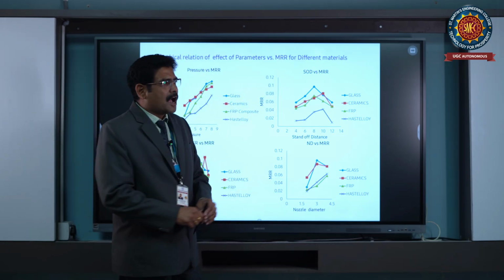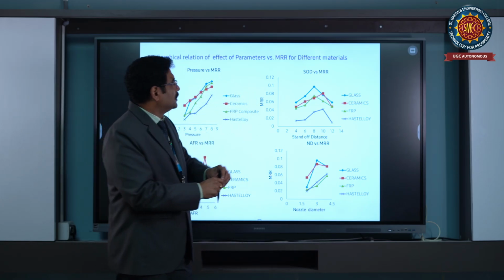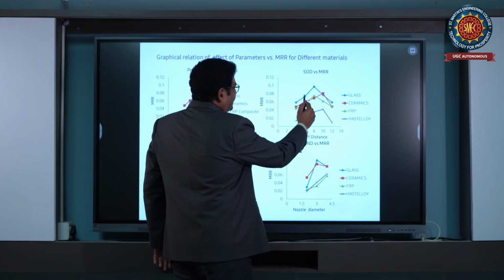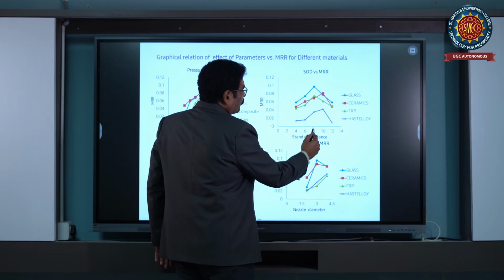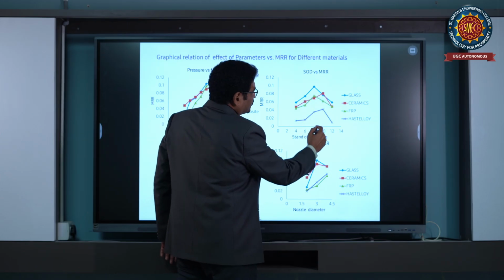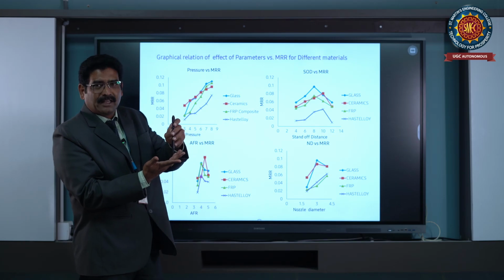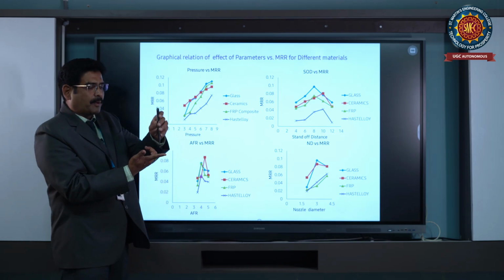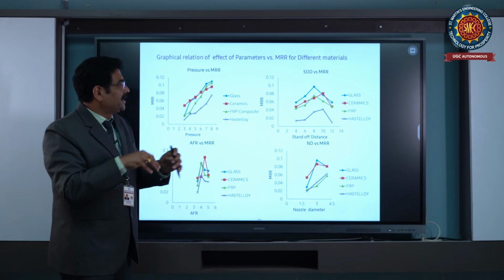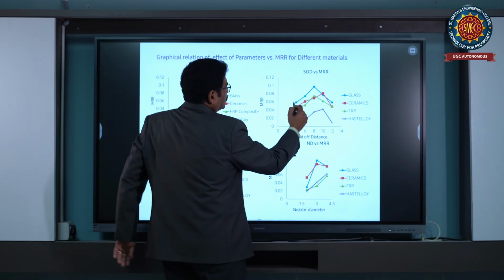Standoff distance between a tool and a work surface. See here, from 2, it starts increasing, but at a particular point, a stagnant point, 8. After 8, up to this point, whatever abrasive flow is there is okay. But if the standoff distance is increased, automatically the abrasive particles will spread on the work surface and the machining won't be perfect. That's what shows here.